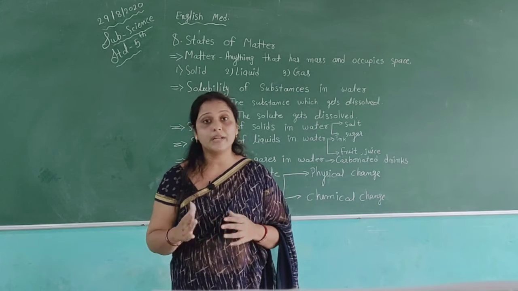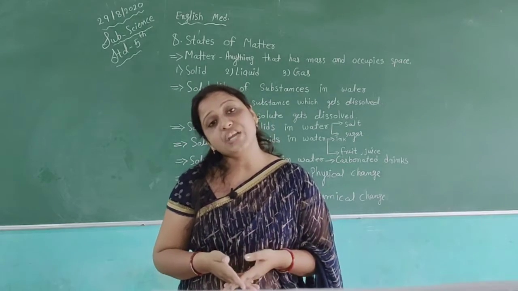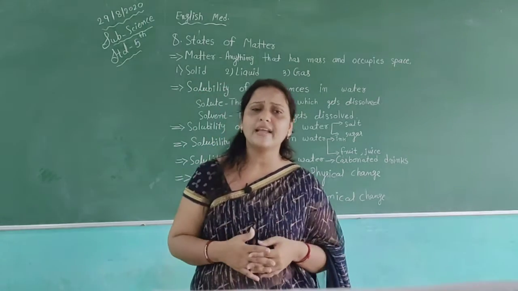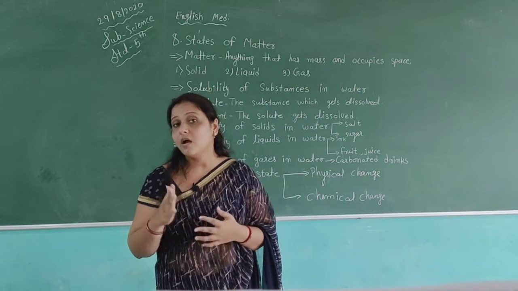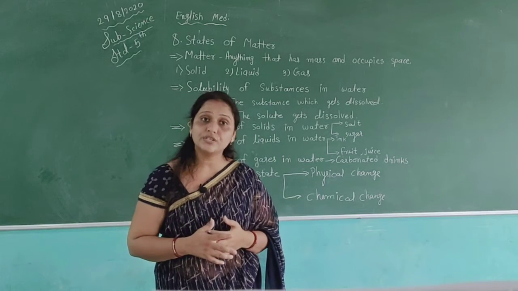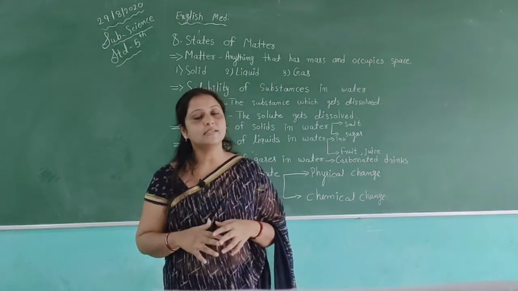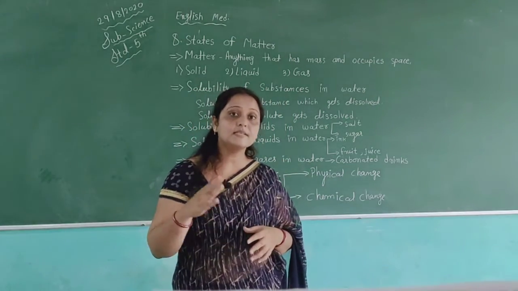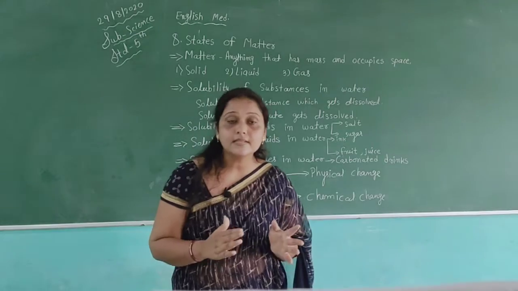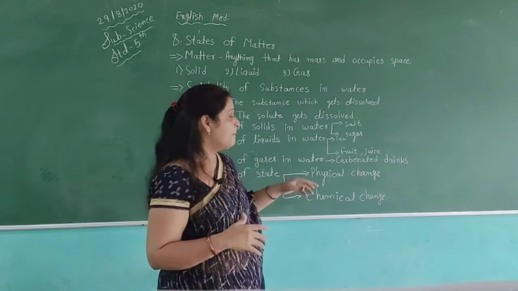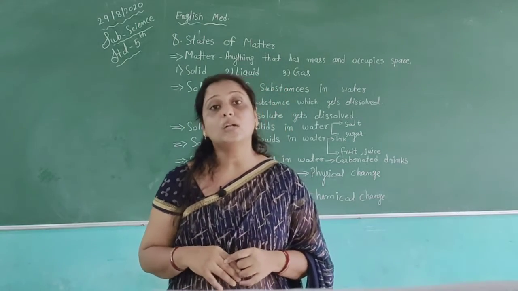For example, burning of paper. When we burn any type of paper, the color of the paper also changes. Another example is rusting of iron. We have lots of examples of chemical change available. In chemical change, we cannot get the things back in their original form, so they are irreversible changes. Physical change is reversible change, and chemical change is irreversible change. Reversible change means we can get them back. Irreversible change means we cannot get them back. In physical change, we can get them back, so they are called reversible changes.